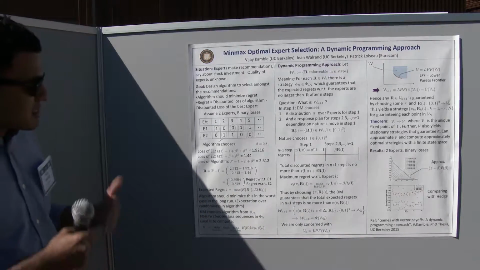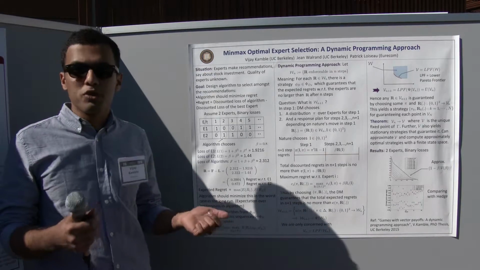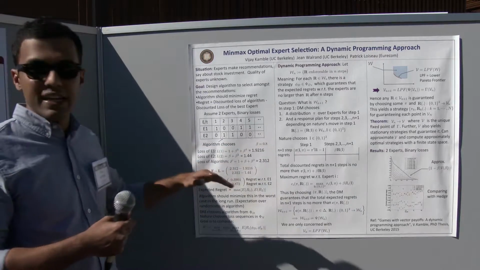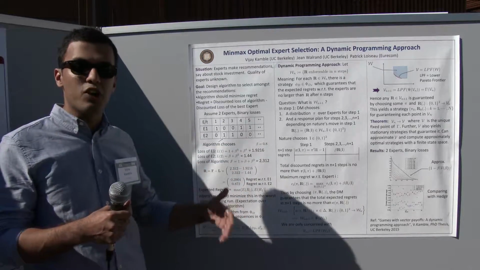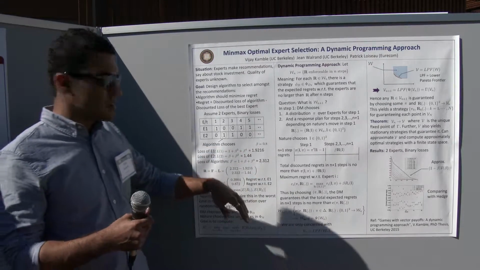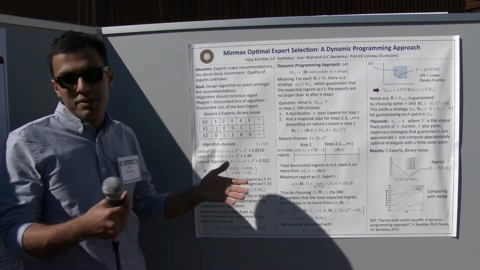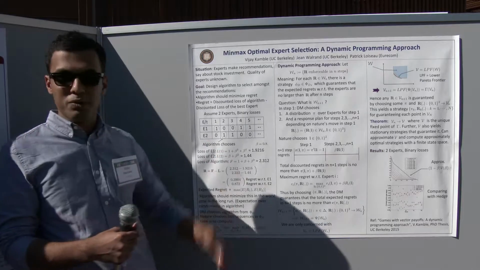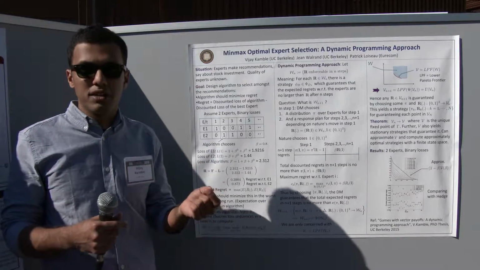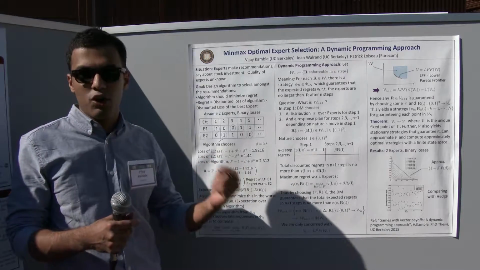Okay. So this is an extremely well-known problem, combining expert advice, and there are a lot of things that are known about this problem. Say, for example, that if you have an n-step problem, then the regret grows like square root n, and there are several algorithms which achieve this regret. If it's a discounted problem, then the regret scales like 1 over square root of 1 minus beta. And again, the same algorithms work in this case as well, which hit the optimal rate of growth of regret. But what is not known is what's the actual optimal algorithm. So for a fixed beta or a fixed n, what's the optimal algorithm which hits the optimal regret?